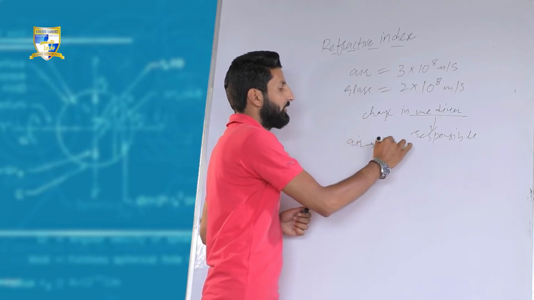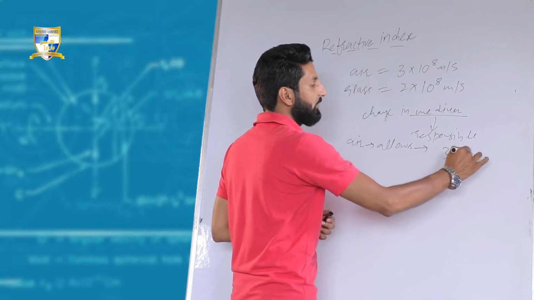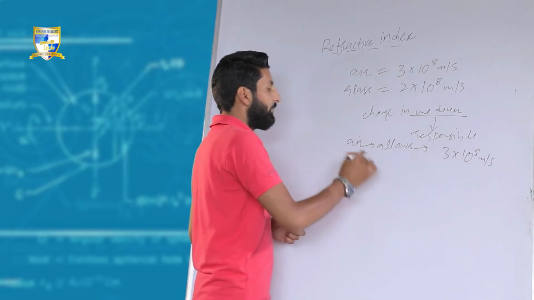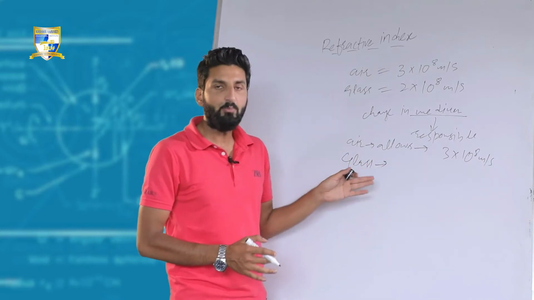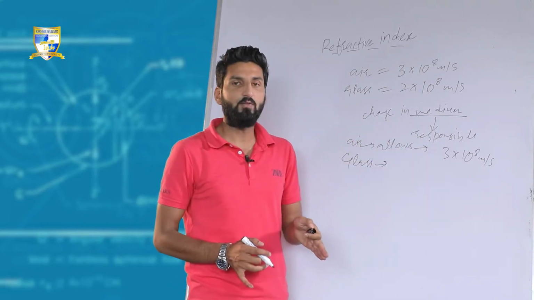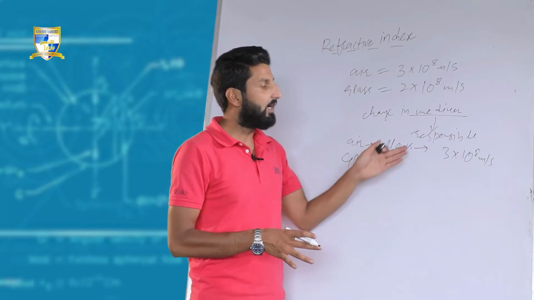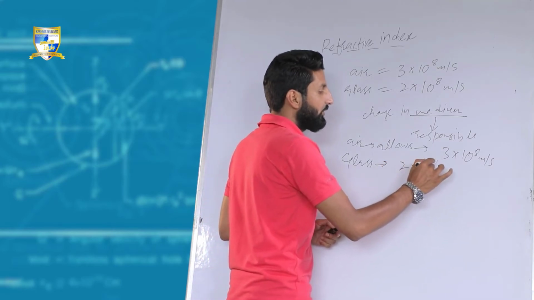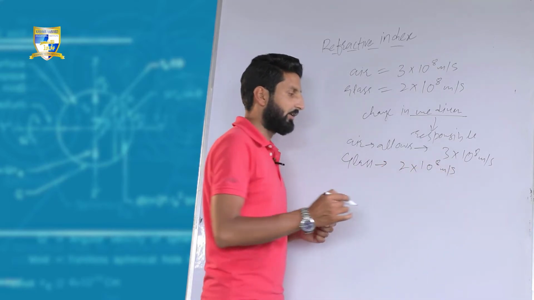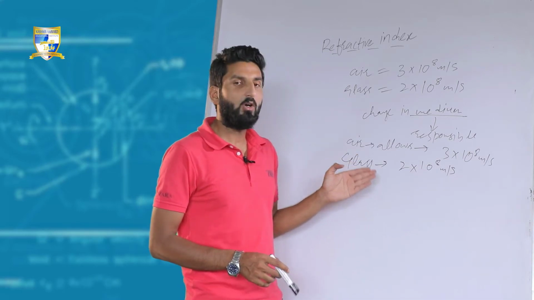Air allows the light to travel at a speed of 3 into 10 raised power 8 meter per second. But the glass has such a property for the propagation of light that it does not allow light to travel faster through it. It allows light to travel at a speed of 2 into 10 raised power 8 meter per second. Fine. So it is actually the property of the glass.